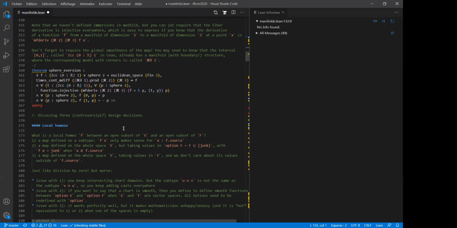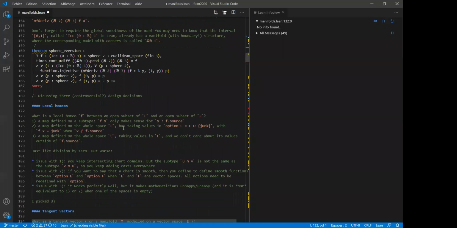So I said that the design space to implement manifolds is huge. I mean, you have a lot of possibilities, and it's not obvious which decision is the best. For instance, I talked about charts, which are local homeomorphisms defined from an open subset of your manifold to an open subset of the model space.